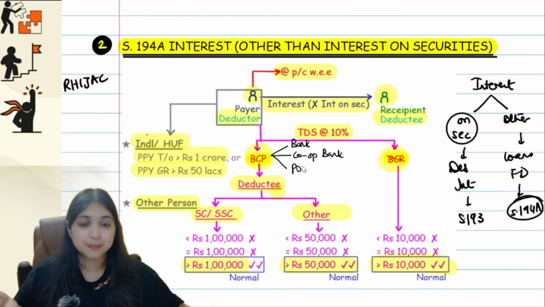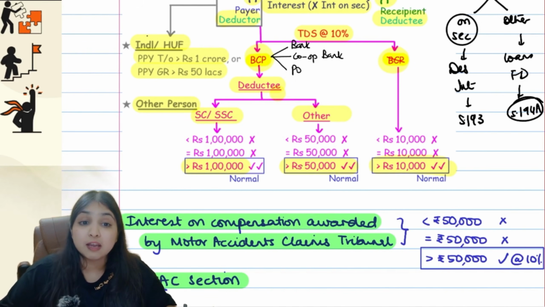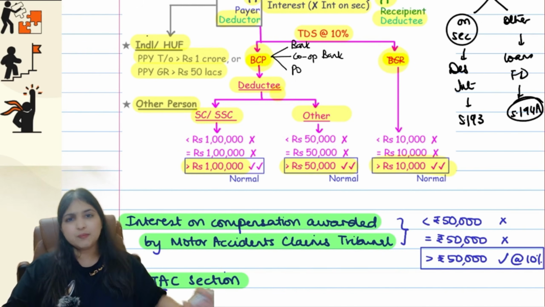Getting it, guys? Very simple. So the limit fully depends upon who the deductor is. If deductor is BCP, then it depends upon whether the deductee is a senior citizen, super senior citizen or not. 1 lakh and 50,000, two limits we accordingly have. If deductor is not BCP, then one single limit of 10,000 we have.